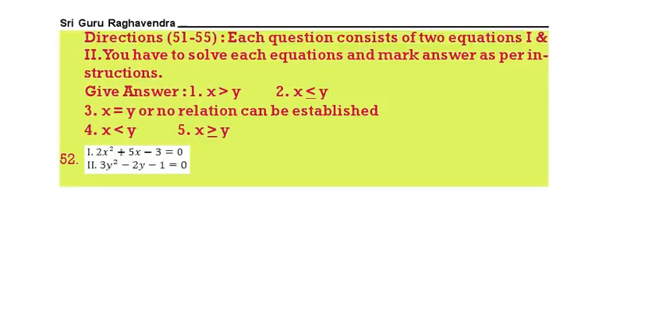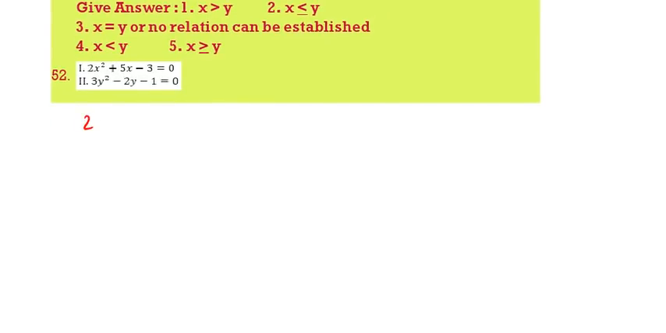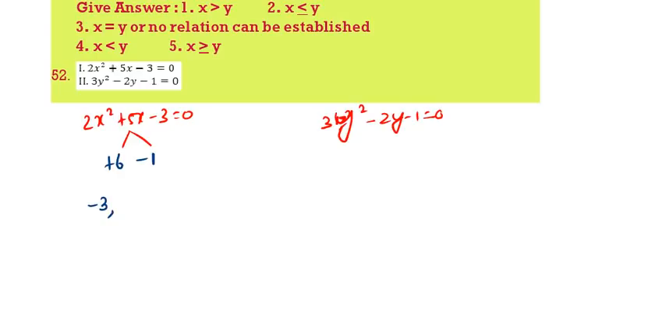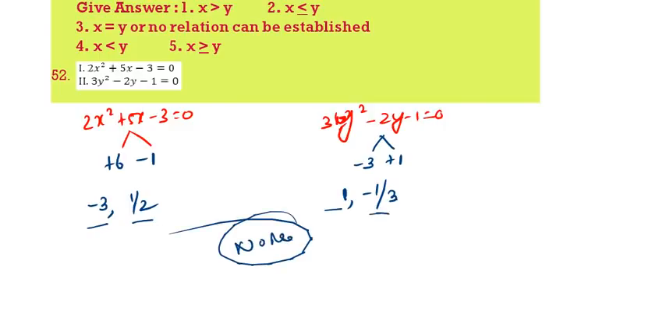Next question, 2x square plus 5x minus 3 equals 0, 3y square minus 2y minus 1 equals 0. So here if you take this one, this is plus 6 minus 1. The difference of 6 and 1 is 5, the product is 6. So it will be minus 6 by 2, that is 3 and 1 by 2. Here if you take, this is minus 3 plus 1. 3 by 3 is 1, minus 1 by 3. Here 1 minus 1 plus 1 minus. Therefore there is no relation.